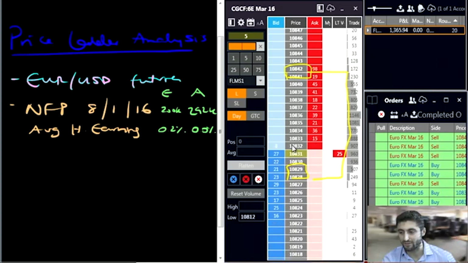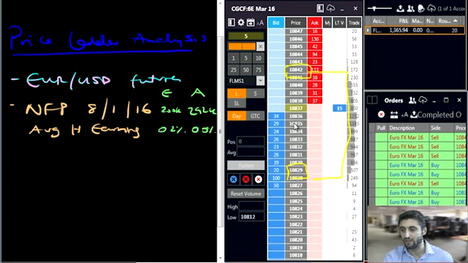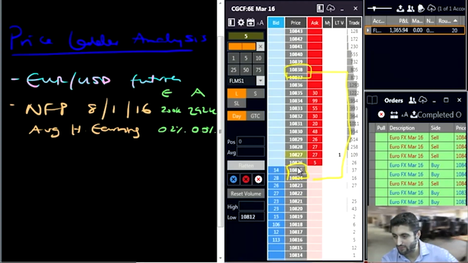Occasionally, we get a bigger sized clip go through the market on the bids and the offers, and that's where we really want to be paying attention to, where the 100 lots are getting clipped, where the 150, 200 lots are being clipped. Effectively, you could see really we're only doing between, like I said, 5 and 20 lots on average. We're just trying to make our way through the 28s here.